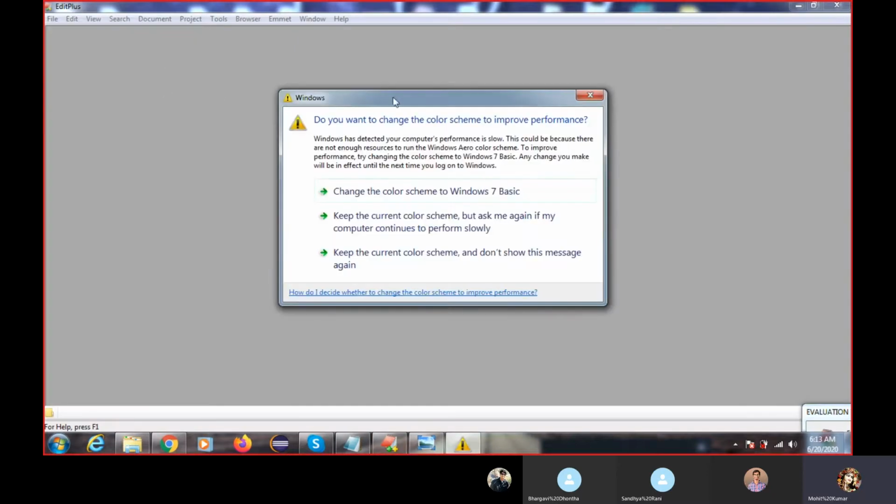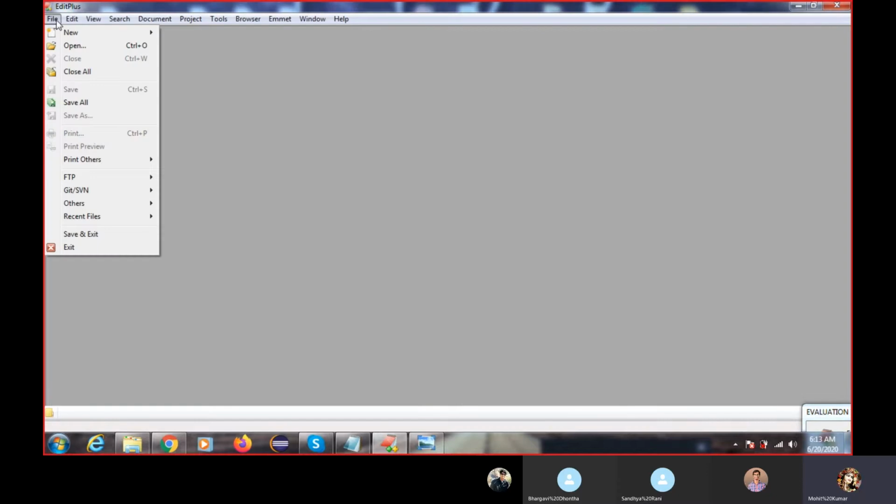So this is my EditPlus editor. You can use any editor for practice, but I recommend this editor because it is very good for practice. I'll tell you the installation part later, how to install and how to configure. Today my agenda is just how to start Java coding.